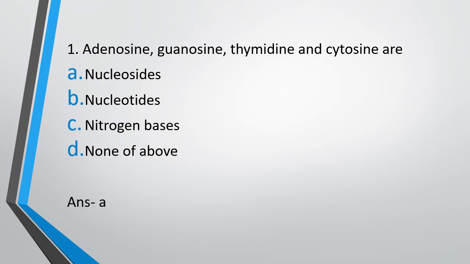What are nucleosides? When a nitrogen base combines with a sugar, it forms a nucleoside. And when phosphate combines with a nucleoside, it forms a nucleotide. So adenosine, guanosine, thymidine, cytosine are nucleosides. Adenylic acid, thymidylic acid, guanylic acid and cytidylic acid are nucleotides, whereas adenine, guanine, cytosine and thymine are nitrogenous bases, right? So adenosine is a nucleoside, adenylic acid is a nucleotide, adenine is a nitrogenous base.